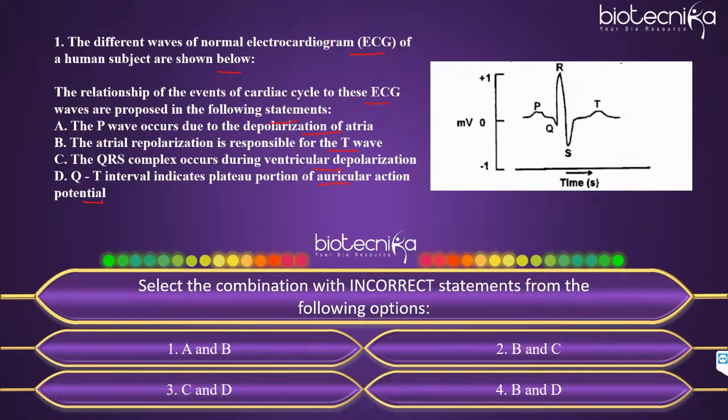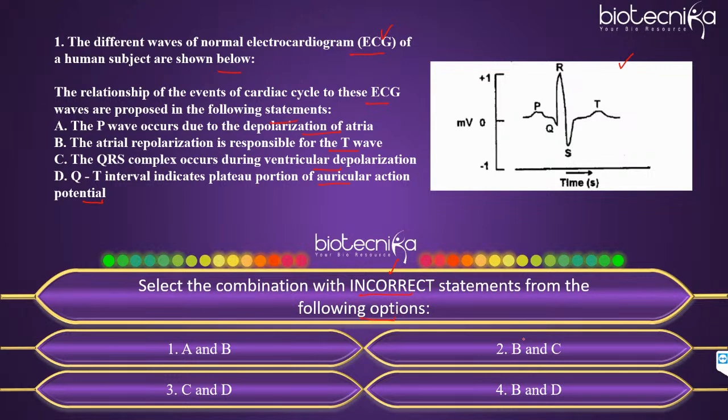So this is the figure that you can refer to, that they have shown and given you in the question as well. So this question is related to ECG, right? And what they have asked in the question: select the combination with incorrect statements from the following options. So make a note of it, you have to find the incorrect statements. Can you all tell me what should be the right answer over here?